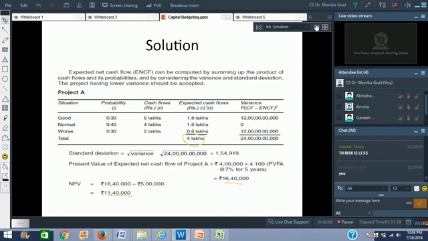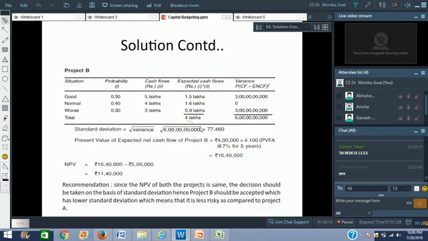Now you have to find out standard deviation. So you have to find out the square root of the variance to find out standard deviation. In the first case, the standard deviation is 1,54,919. So in different situations, the cash flows can deviate by 1,54,919. But in the second situation, the standard deviation is 77,460. So if the situations become even worse, the cash flows will deviate by 77,460. So that means that we would like to go for that particular project where the standard deviation is lower.